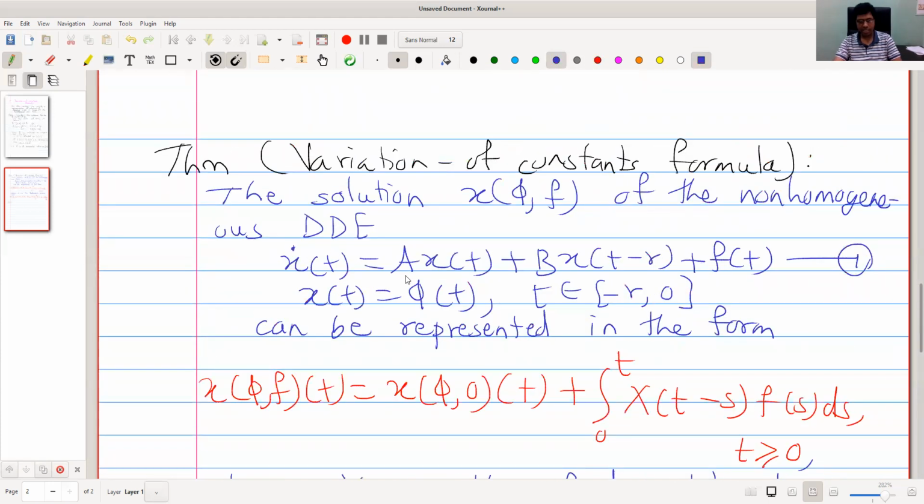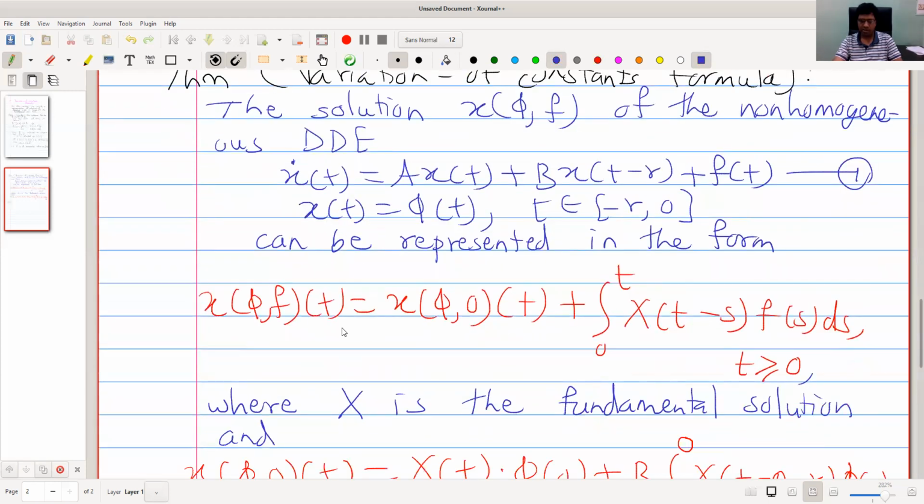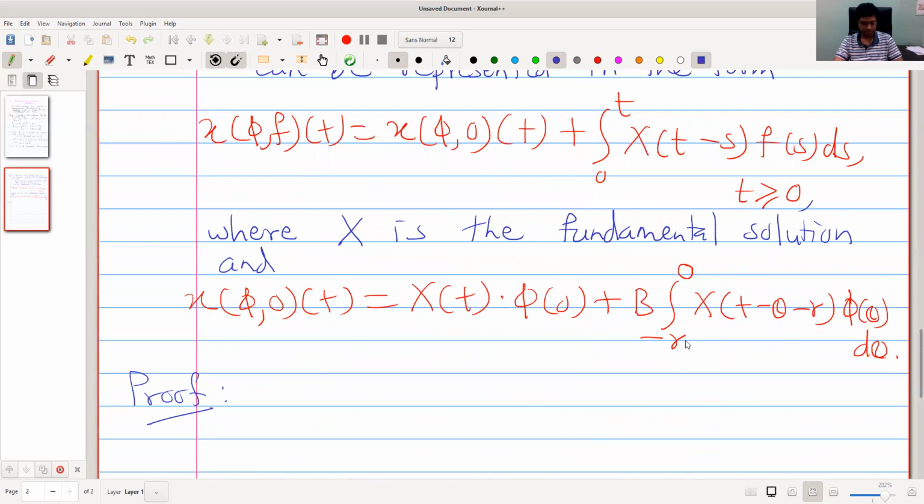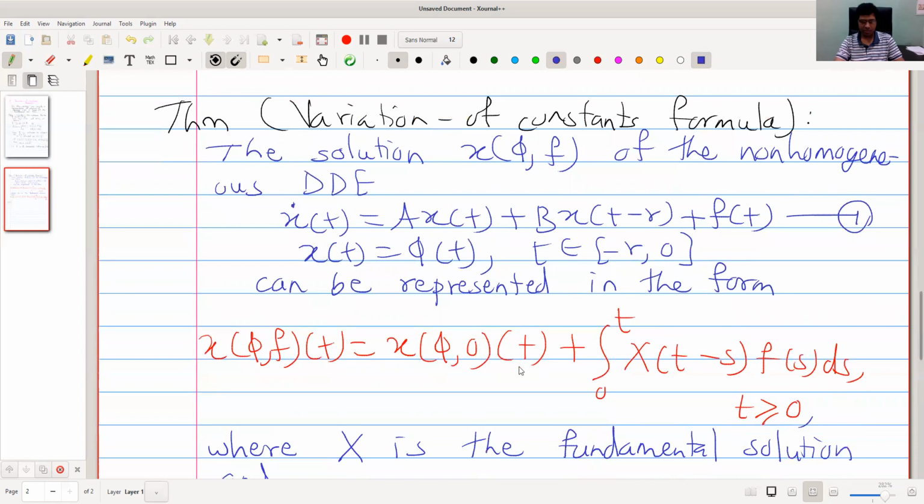What we do, our strategy is to apply Laplace transform to equation 1 and find this solution. Now, can we apply Laplace transform here? Laplace transform on x dot or x. We have seen that the solution of this non-homogeneous problem satisfies exponential bounds. We already have discussed these results, so we can always find Laplace transform.